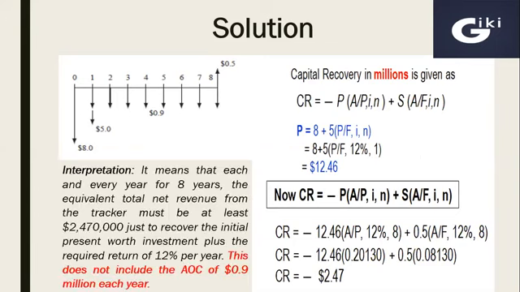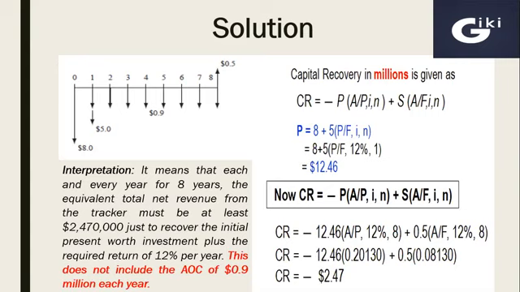Now here is the interpretation of this amount. It means that each and every year for 8 years, the equivalent total net revenue from the tracker must be at least $2.47 million just to recover the initial investment plus the required return of 12% per year. So this doesn't include the annual operating cost of $0.9 million each year.